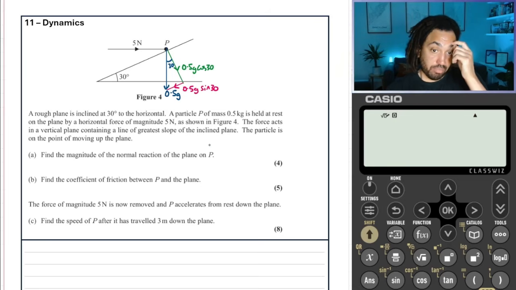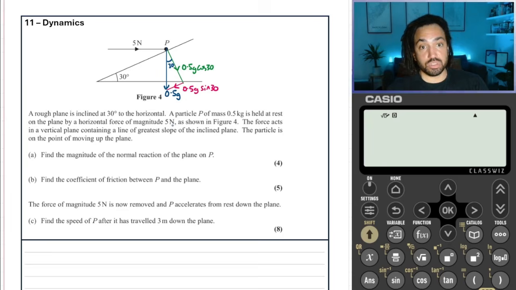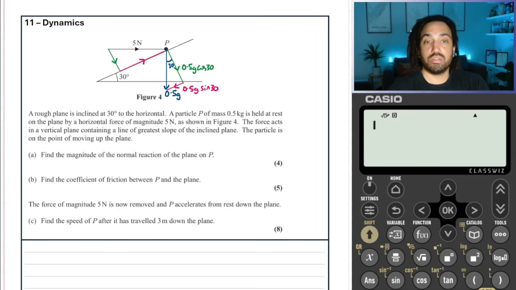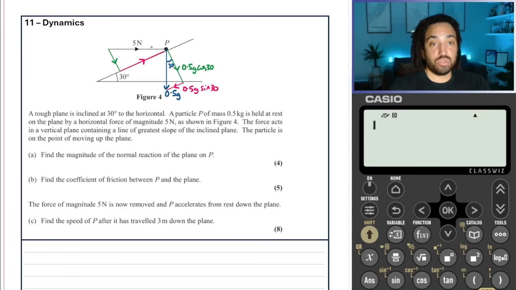Now we've also got this force of 5 newtons, so we can again start at the start of the force and draw a perpendicular to the slope component, and then connect that up to a parallel to the slope component like so. This angle in here is also the same as the slope. You can see that more clearly if you draw a Z on here, so it's alternate angles.